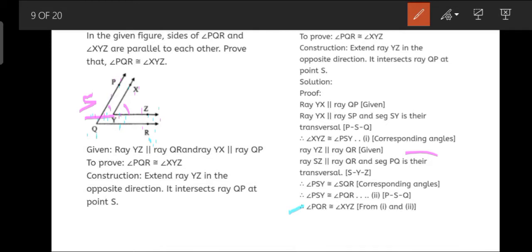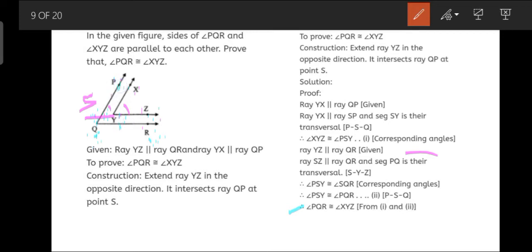So therefore angle PSY is congruent to angle SQR, or we can say angle PSY is also congruent to angle PQR, because P dash S dash Q. That is why PSY is congruent to SQR. So therefore PQR is congruent to PSY.